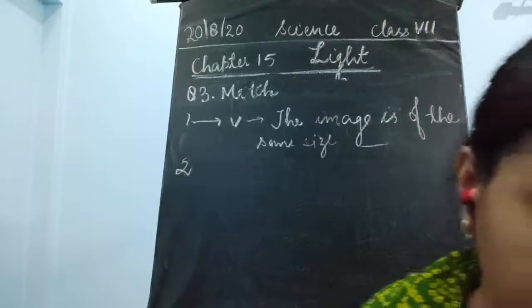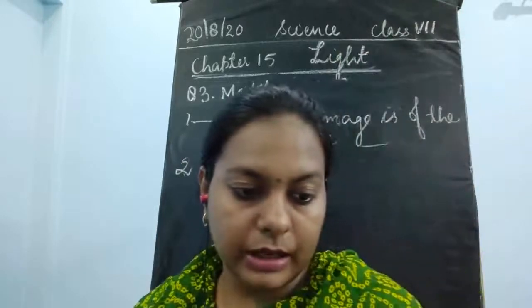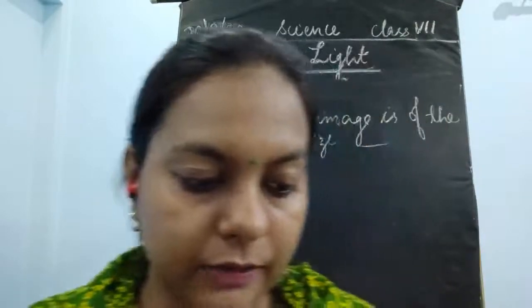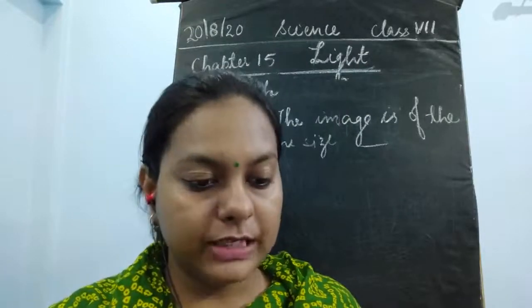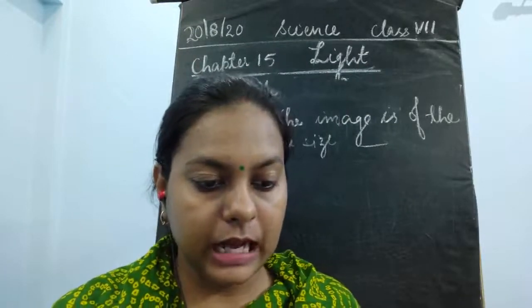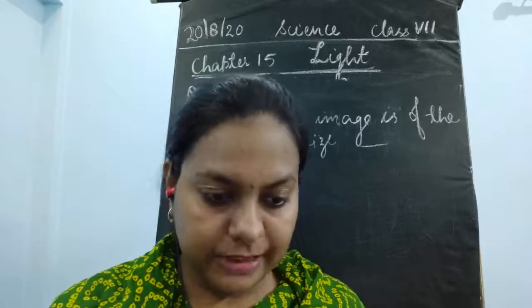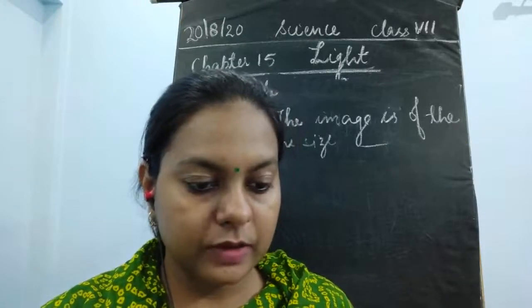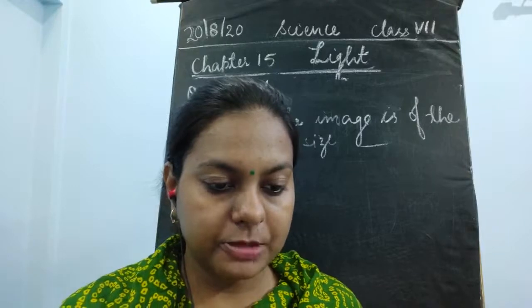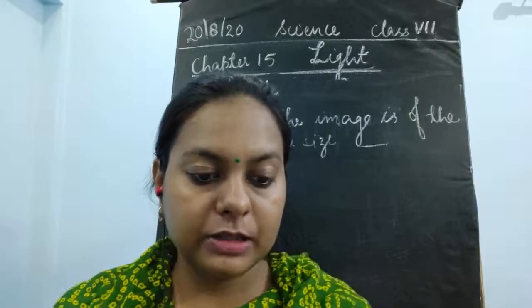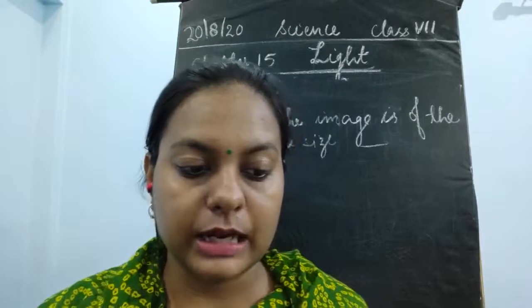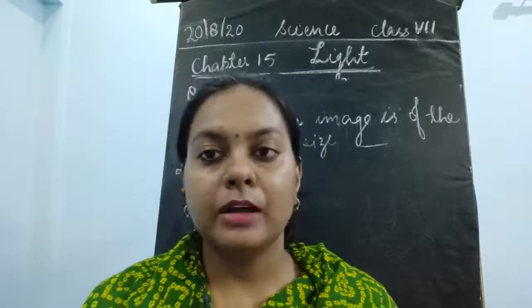The next is the second question. Now the second question in column A is a convex mirror. So what would you add for this convex mirror? I have already read out all the options, as 6 options are given. So we will just write down the correct option. A convex mirror can form the image spread over a large area. That is why it is used as the rear view mirror.